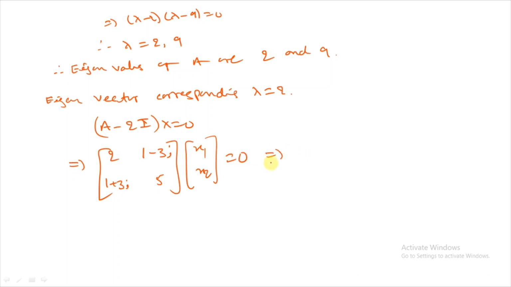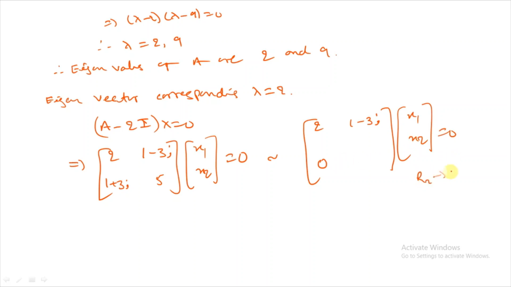Apply a row operation: convert the second row's first entry to 0. We need 2 r2 minus (1 plus 3i) r1, giving 0 and 10 minus (1 plus 3i)(1 minus 3i), which is 10 minus (1 plus 9), equal to 0.